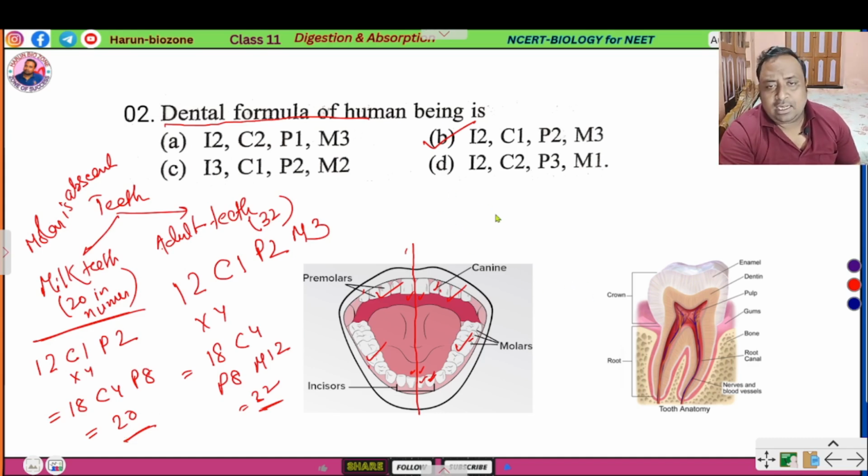What is the structural unit of teeth? The outer white portion of the teeth is called enamel, and after enamel there is dentine, and after dentine there is the pulp. In the pulp, the nervous system and blood vascular system are present. This pulp area is very sensitive.